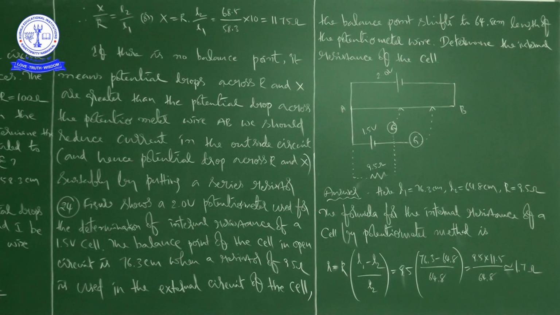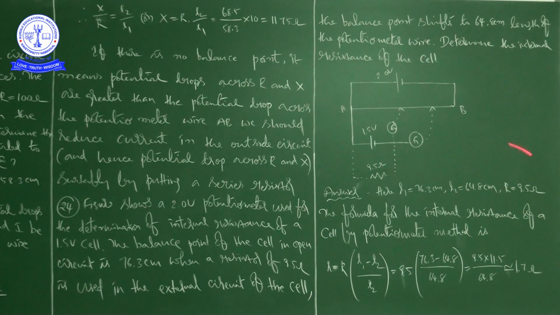To distinguish this from the external circuit, we call this internal resistance. The resistance present in the external circuit is different. Internal resistance means resistance offered by the electrolyte to the flow of electrons.